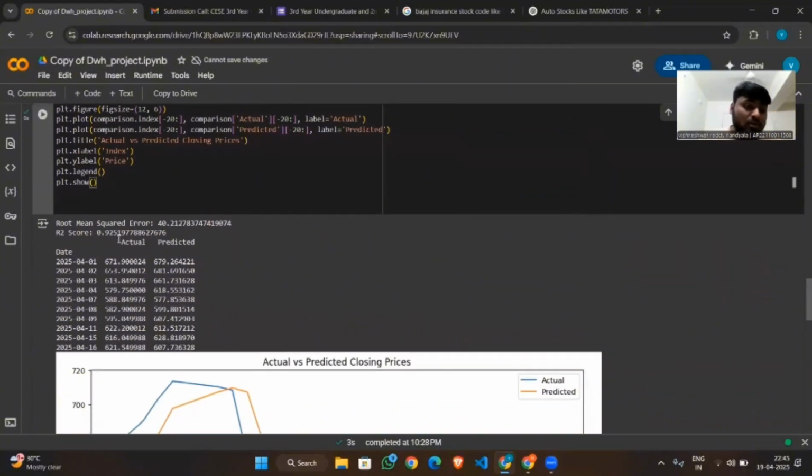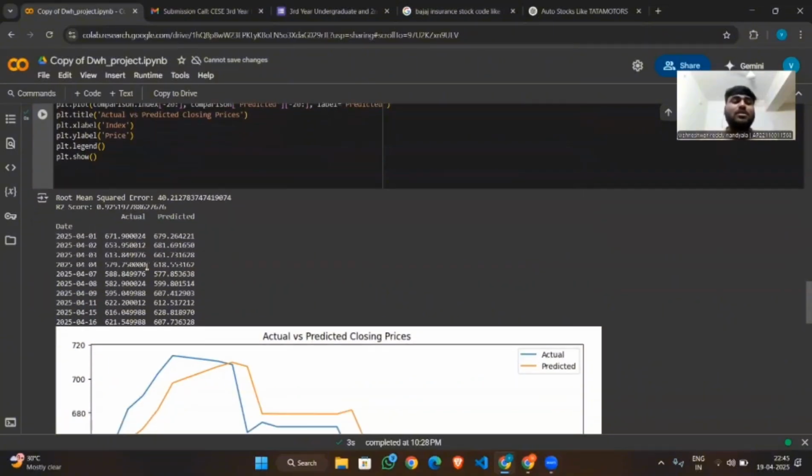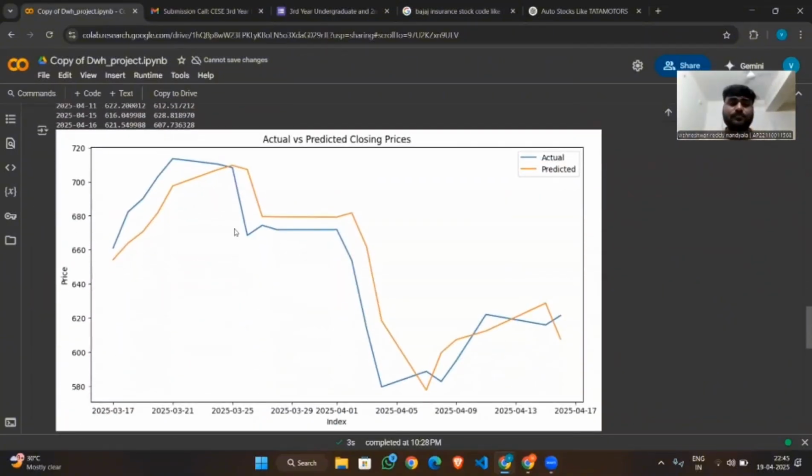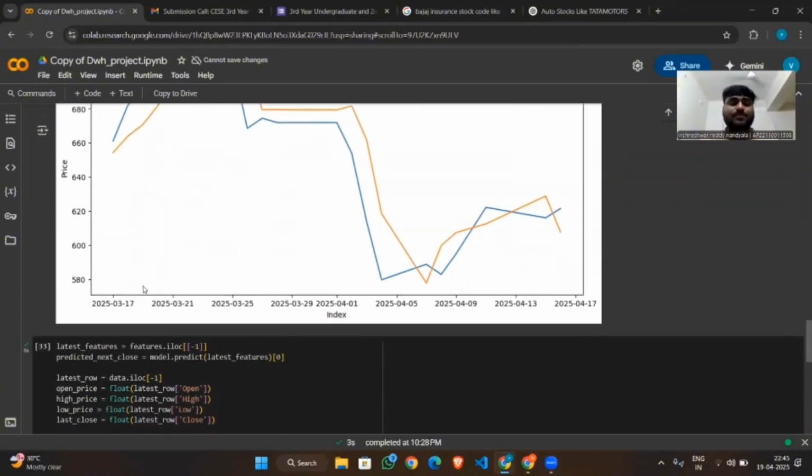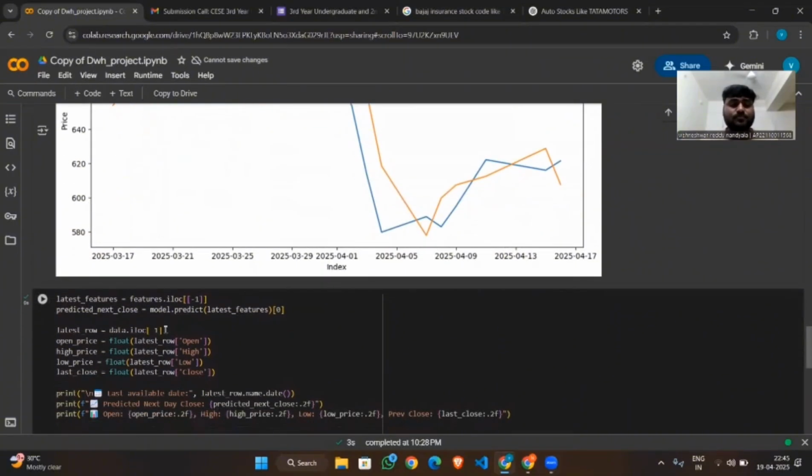Now coming to the output, here the output is the actual and the prediction. The actual price is 671. My model predicted 679, which is good, not that bad. Here the graph shows the difference between the actual and predicted. The orange line shows the value predicted by the ML model, and the actual price is in blue color. Here the x-axis shows the dates and the y-axis shows the price.